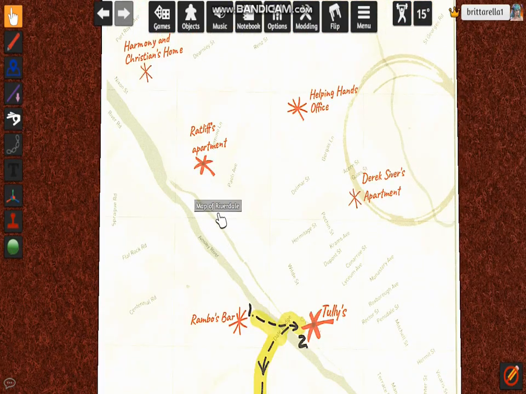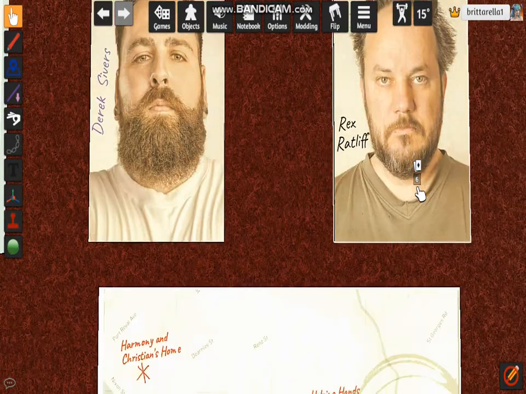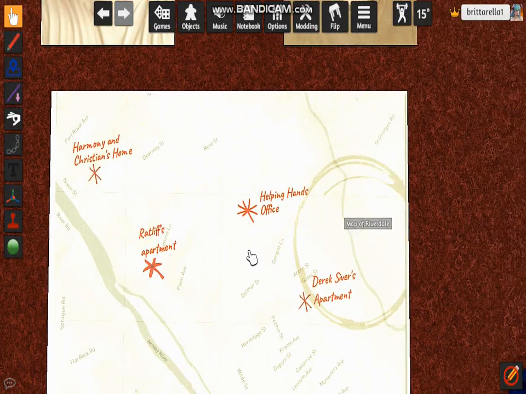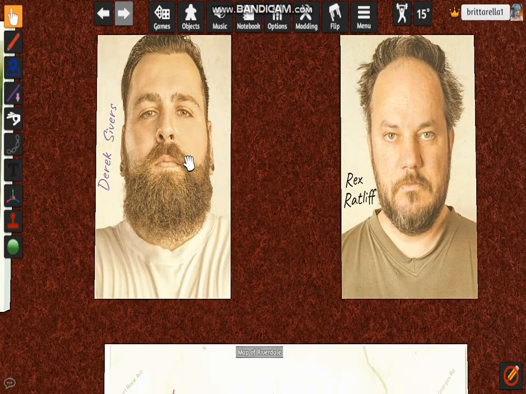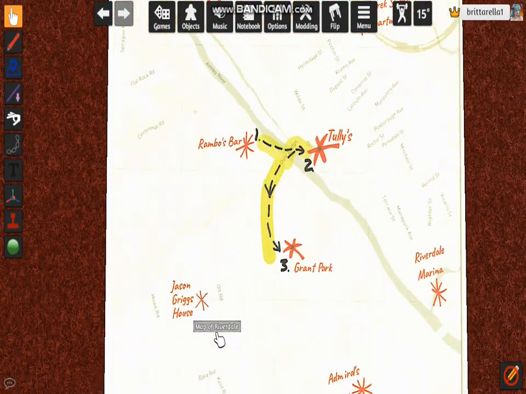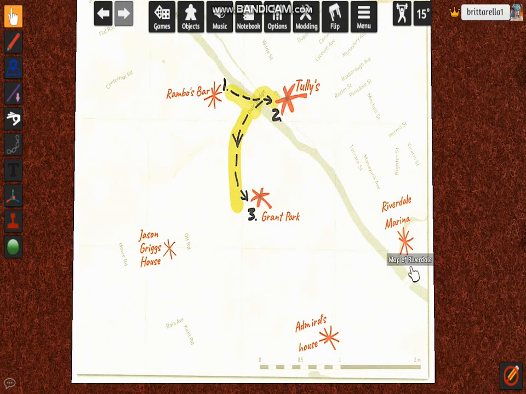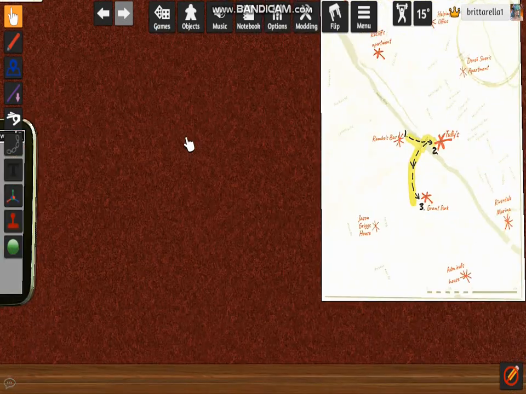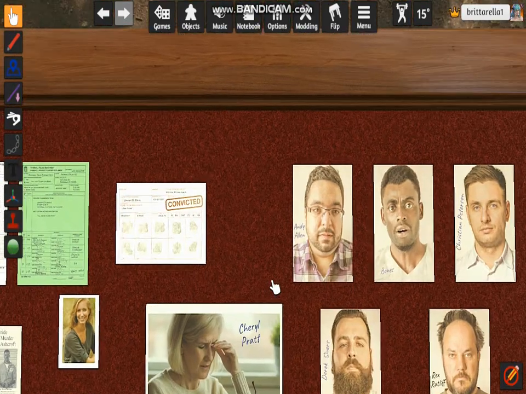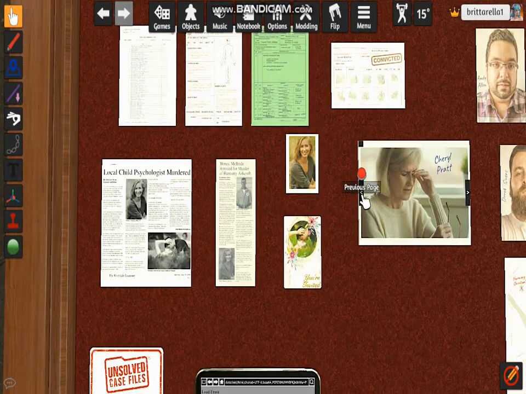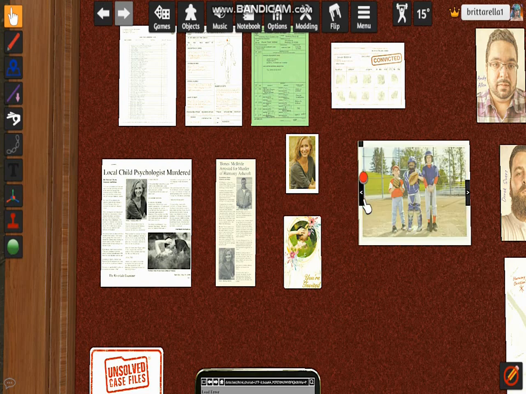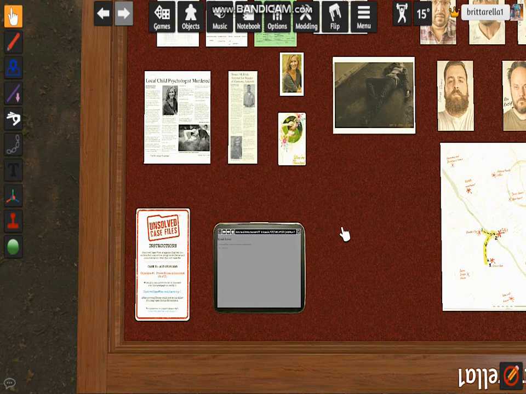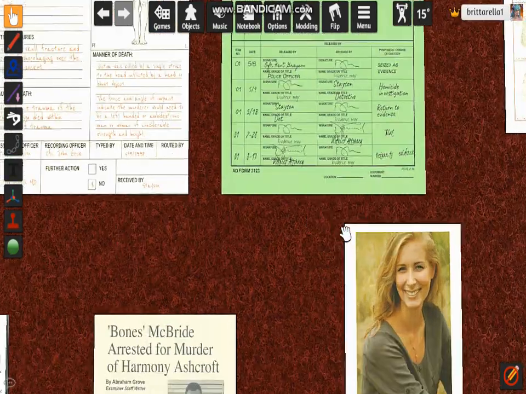Then we have Ratliff's apartment, which is him right here, but these two are the suspects. Helping Hand's office, Derek Sivers' apartment, which is this guy right here. Then we have Riverdale Marina. Then we have the Emerald's house and Jason Griggs' house, which I believe is an eyewitness and not a suspect. But anyways, I'm trying to figure out certain things.